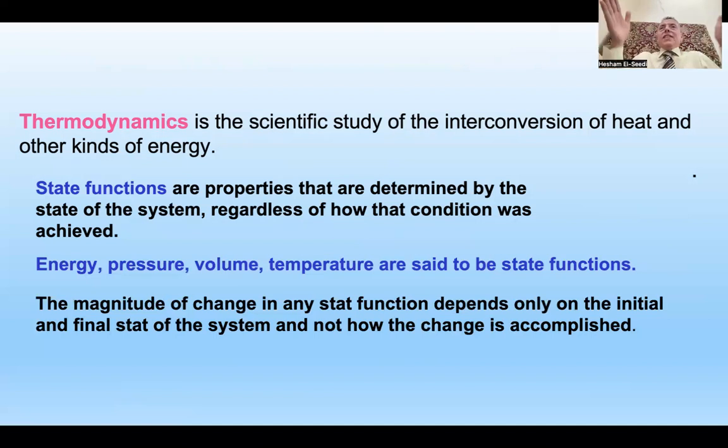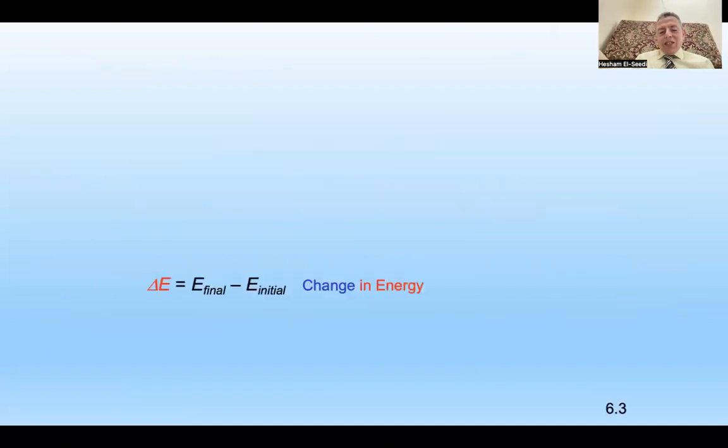Like when there is a race for running, it depends on what? Start point and end point. It doesn't matter the intermediate, right? Sometimes run faster, then slower, then faster. But what is the end? So start and end. Doesn't matter what is in between. This we can see here. So the equation, now you know it. Delta E is equal to E final minus E initial. This is a change in energy.